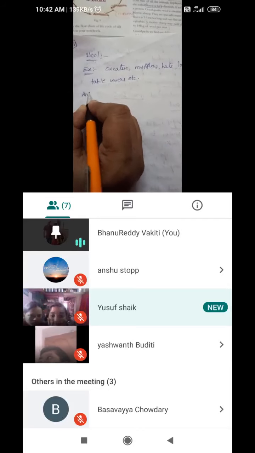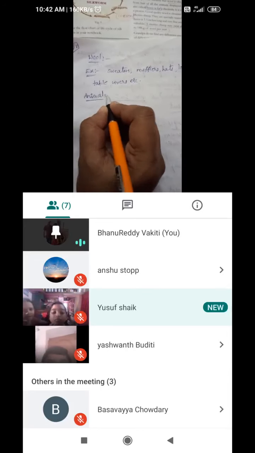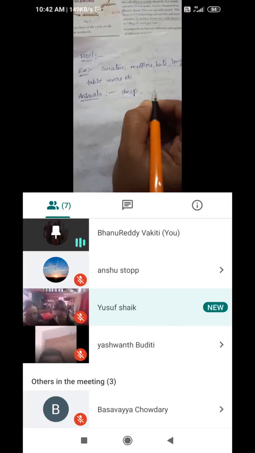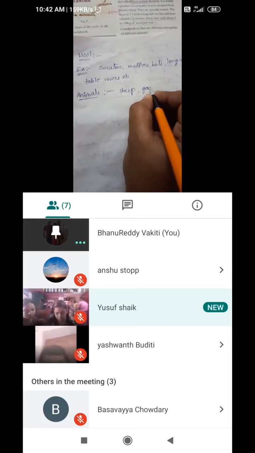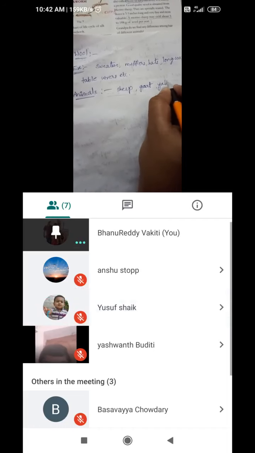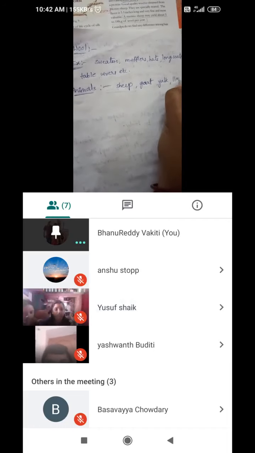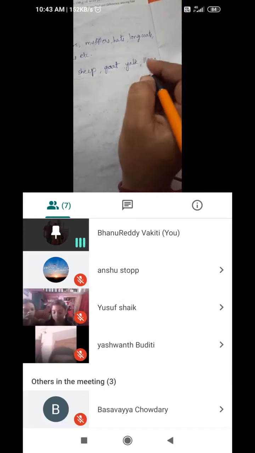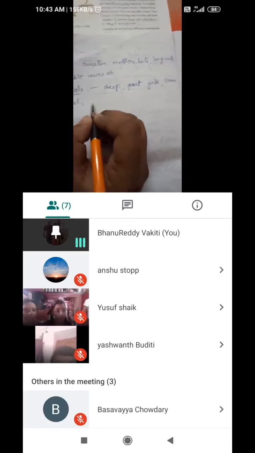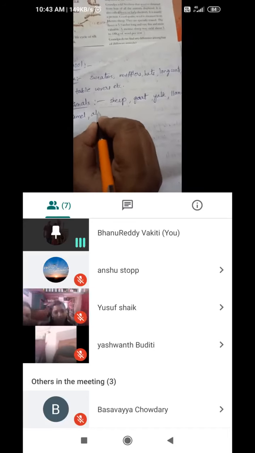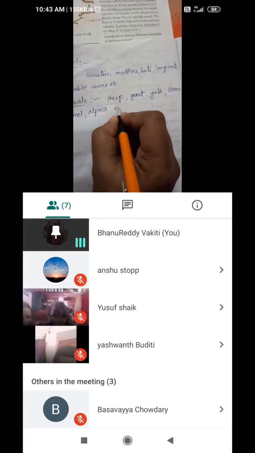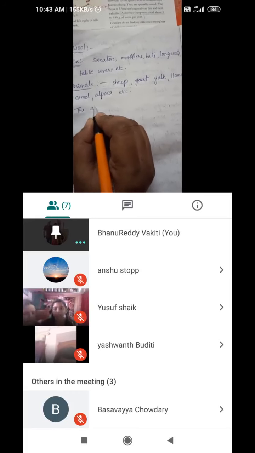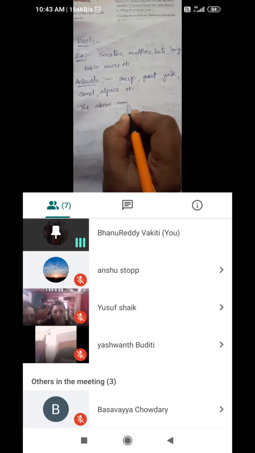So the animal fiber lesson is this: animals from which we are getting this wool. Example sheep. These all we know, and goat also we know, and llama, children. This one is llama, and camel. It's a type of animal, and alpaca, etc. So these are the animals which are giving wool. So the above mentioned animals.